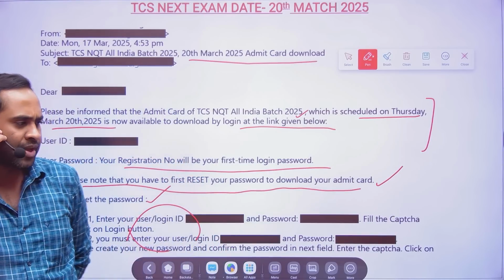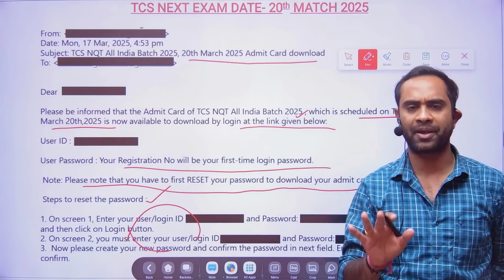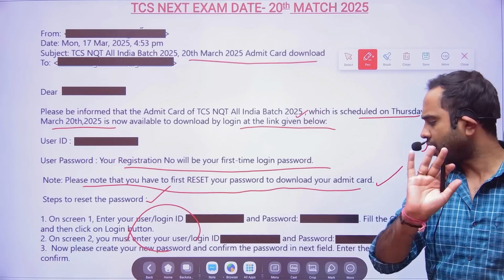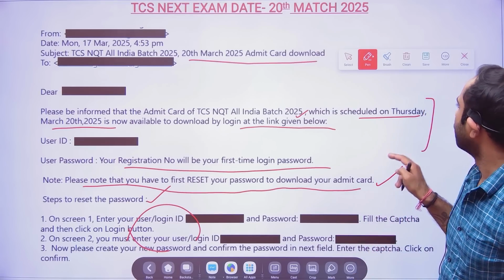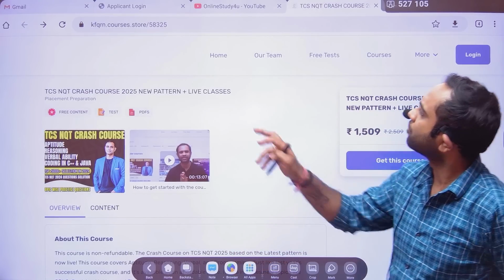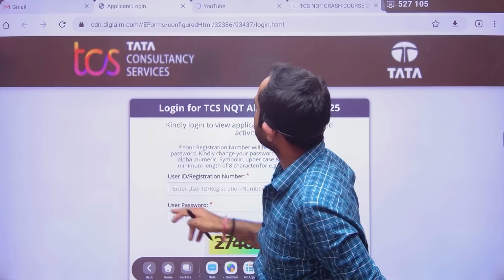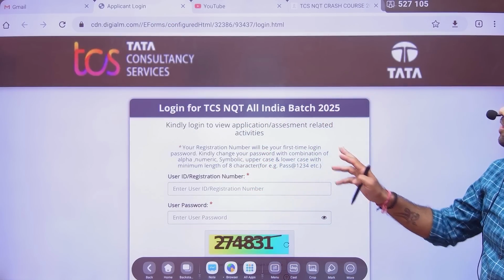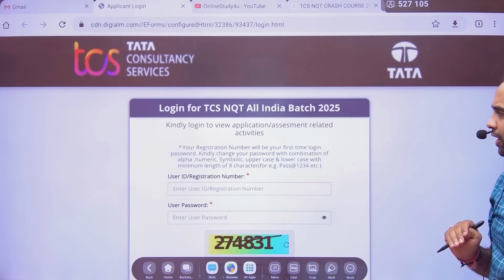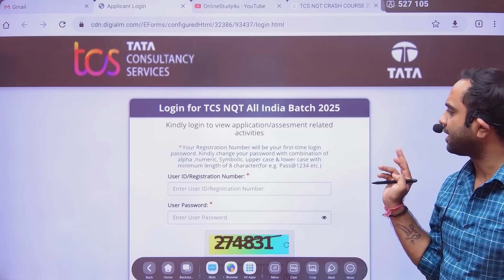Now friends, when you are going to write the exam, there are a few things you have to keep in mind, that is what I will tell you. Other than that, you already know. There will be a link given to you. If you click on this link, you will be redirected to this particular page: login for TCS NQT All India Batch 2025. Kindly log in to view application assessment related activities.